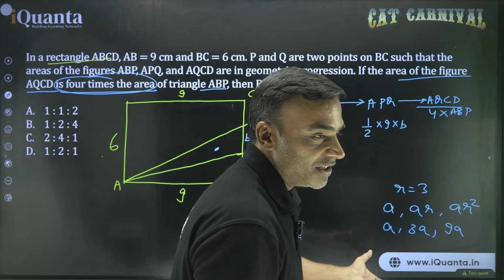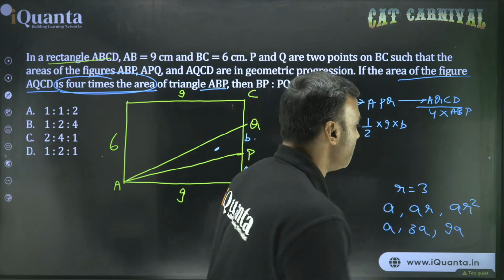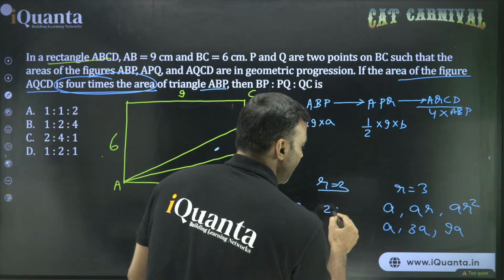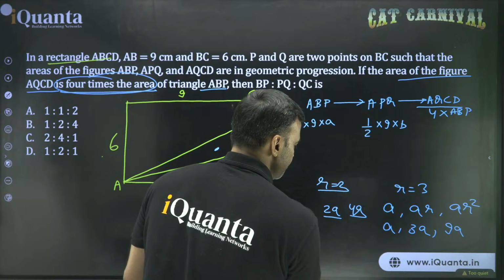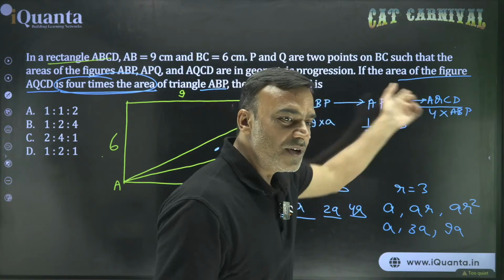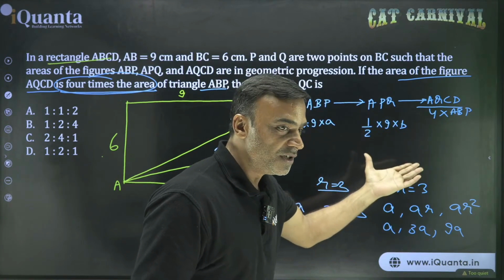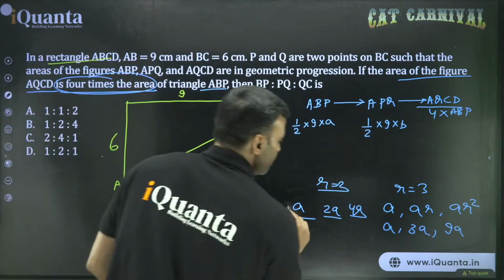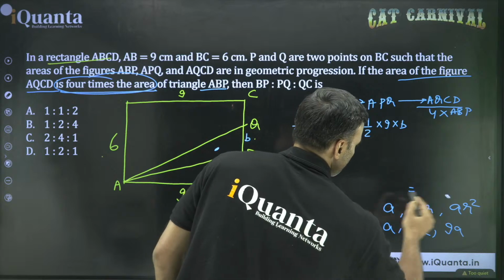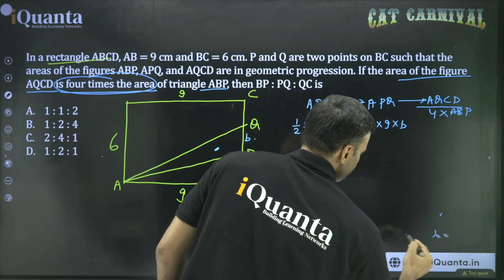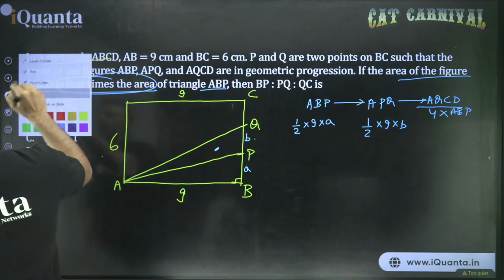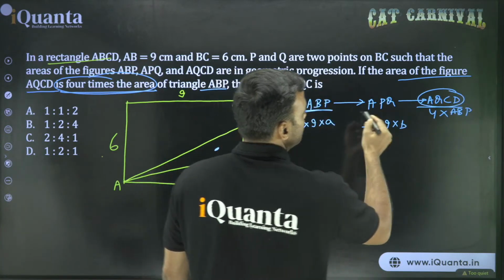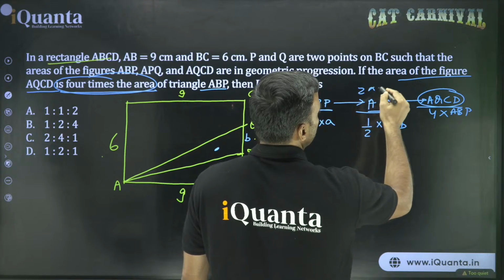But जानबूझ के 3 दे रहा हूँ because here visibly it should be R equal to 2, isn't it? The first value A, second value 2A and the third value 4A. So in this situation, which one suits? कौन सा वाला number suit कर रहा है? We can see that the common ratio here should be 2, है ना? So what does that mean? That means that we have this area is 4 times this value. This area should be 2 times this value.